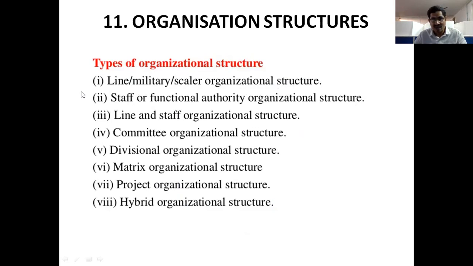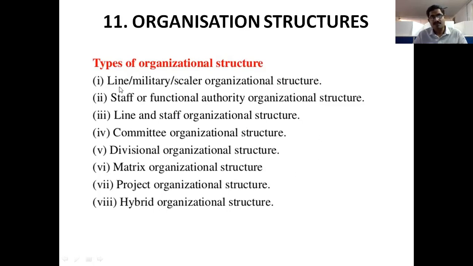Look here, the first and third: this is line organized structure, and this is line and staff organized structure. The next ones are committee organized structure, divisional organized structure, matrix organized structure, project organized structure, and hybrid organized structure.